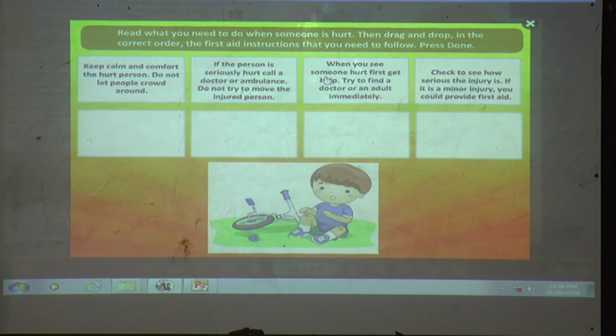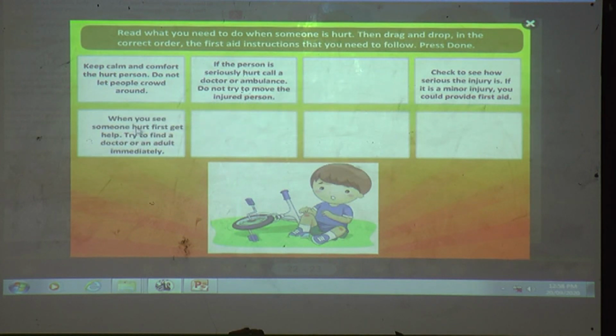And when you see someone hurt, first get help. Try to find a doctor or an adult immediately and check to see how serious the injury is. If it is a minor injury, you could provide first aid. So the first step is, when you see someone hurt, get help. You have to get help. Try to find a doctor or an adult immediately. Then what do you have to do?